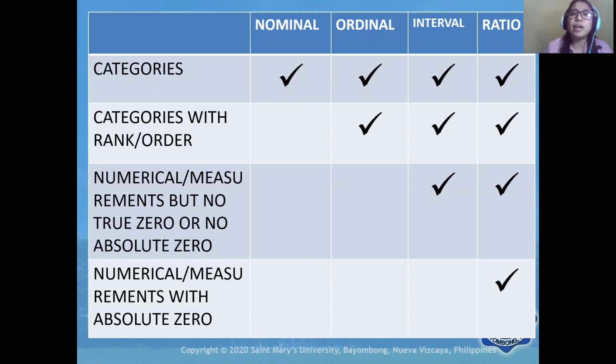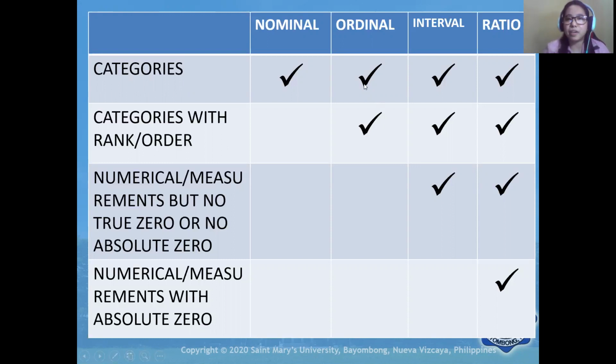Nominal data is categorical. It means that they differ in categories. For ordinal, we have categories, and categories with rank or order, simply because ordinal data are also categorical data.